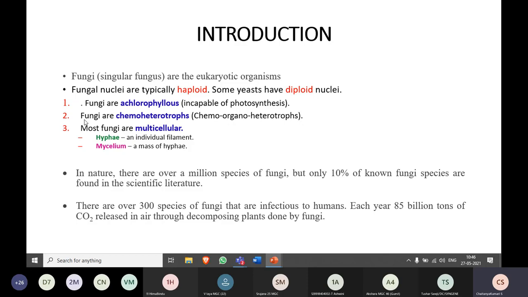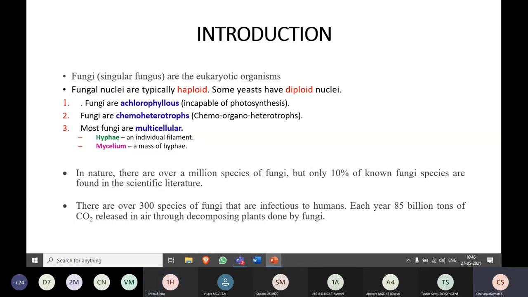Now coming to the next point, fungi are chemoheterotrophs. What do you mean by this, chemoheterotrophs? Yes? They are dependent on other organisms for their food. Yes, very right.